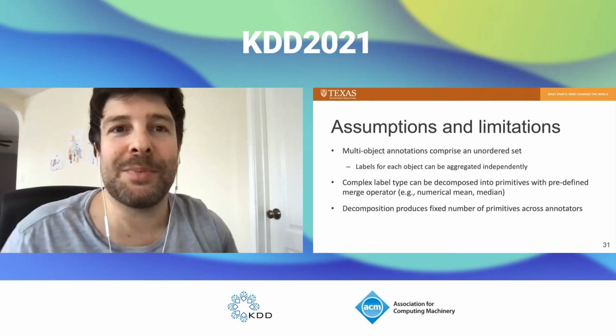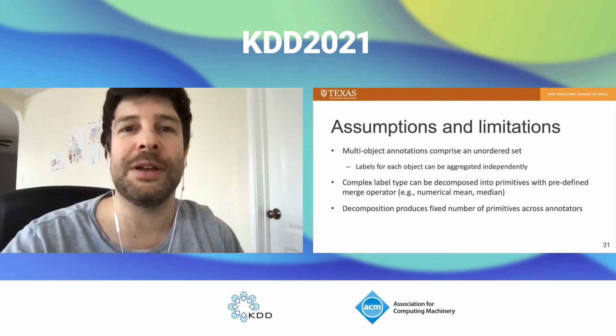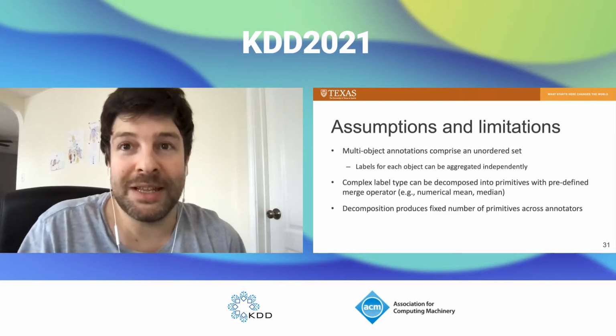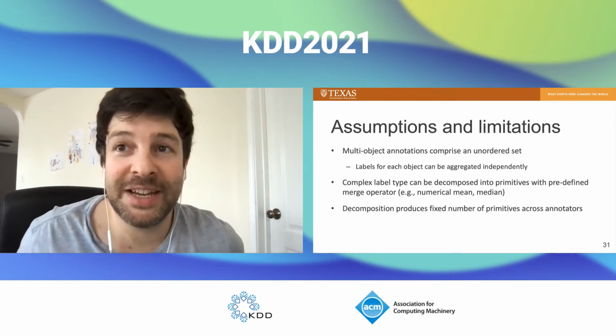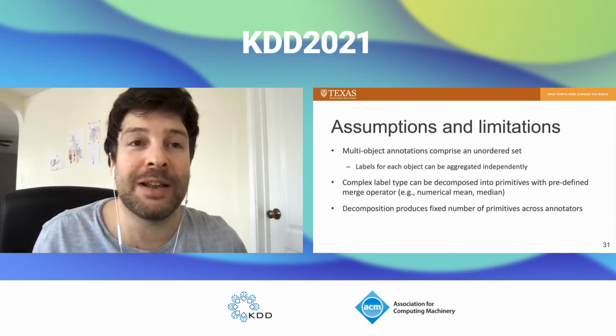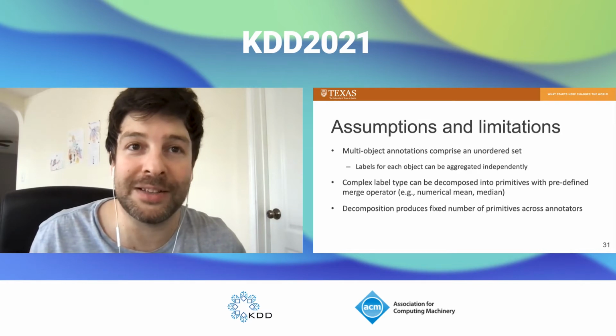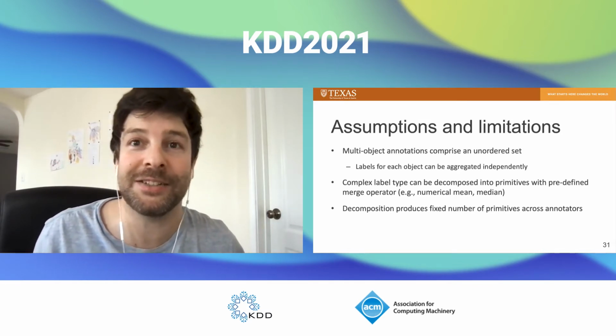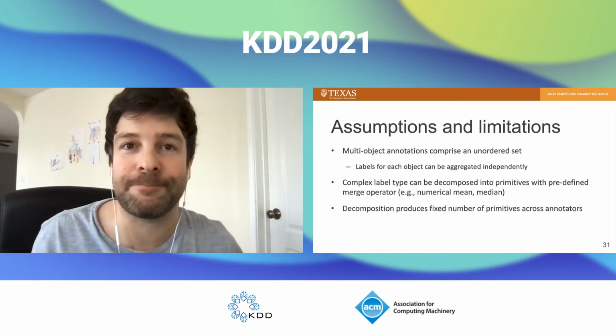Finally, I'll end on some assumptions that went into informing our approach's limitations. First of all, we assume the individual labels in a multi-object annotation are a set whose order does not matter. So I would advise, for example, against trying to use this partitioning approach on something like translations, where the word order does matter.